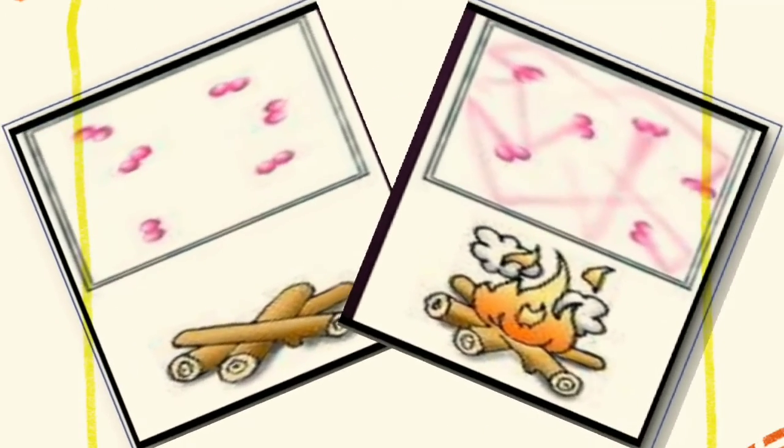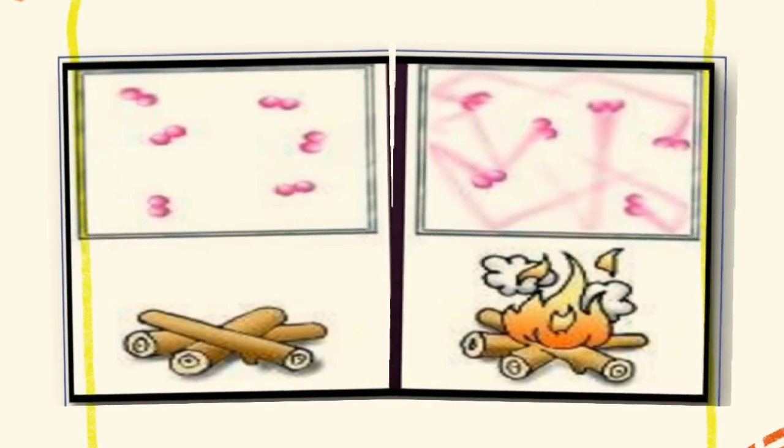Kapag mas madalas at mas malakas ang banggaan ng mga particle, maaari lamang silang mag-react kapag sila ay nagbanggaan. Kaya kung magpapainit ka ng isang kahoy, ang mga particle ay gumagalaw ng mabilis at mas madalas na nagbabanggaan. Iyon ay magpapabilis sa rate ng reaction. Ang pagtaas ng temperatura ay magtataas ng average na kinetic energy ng mga reactant molecule. Sa katunayan, ang mas malaking proportion ng mga molekula ay magkakaroon ng pinakamababang enerhiya na kinakailangan sa epektibong banggaan.